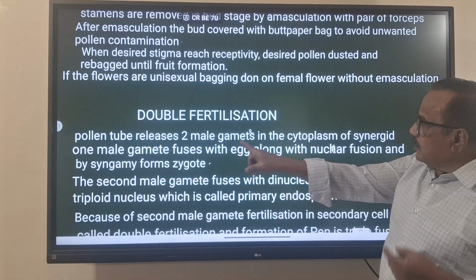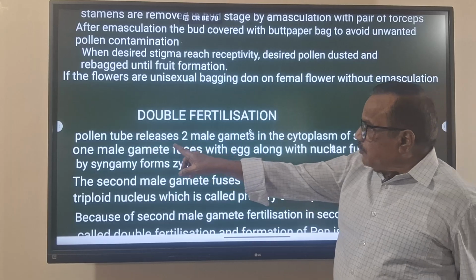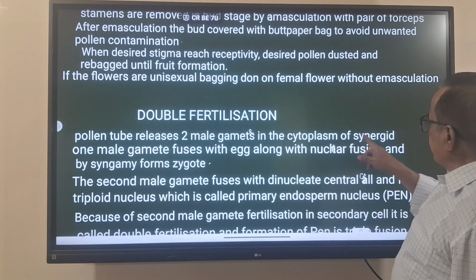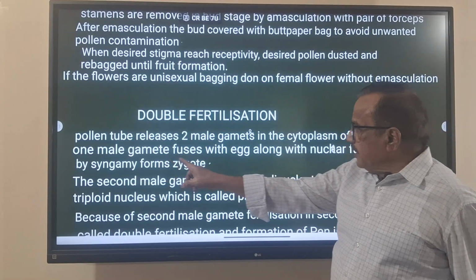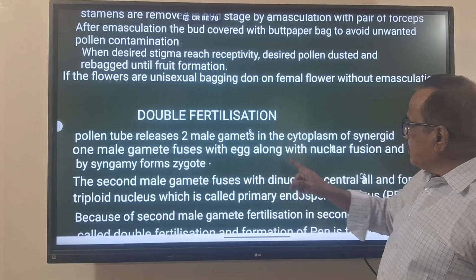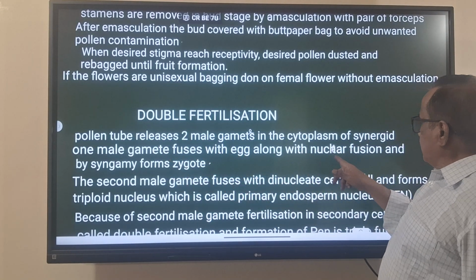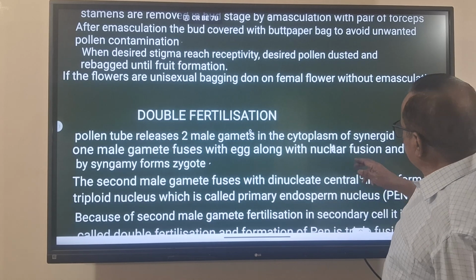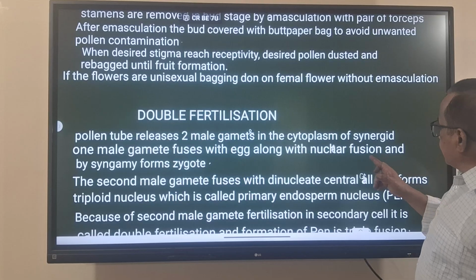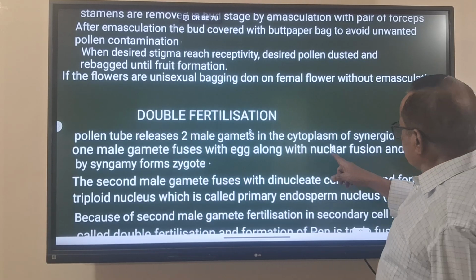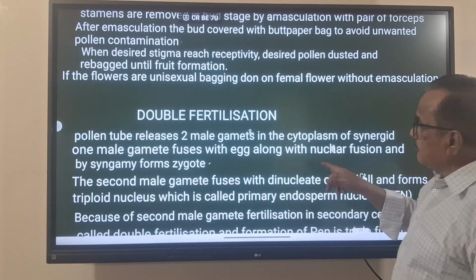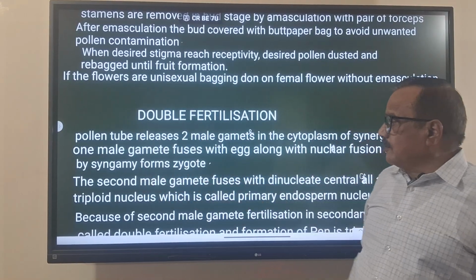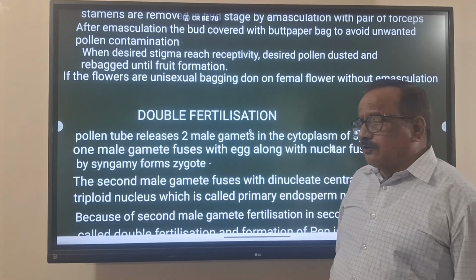The pollen tube reaches the synergid and releases two male gametes in the cytoplasm of the synergid. One of the male gametes fuses with the egg, nucleus with nucleus, by syngamy, and forms the zygote.